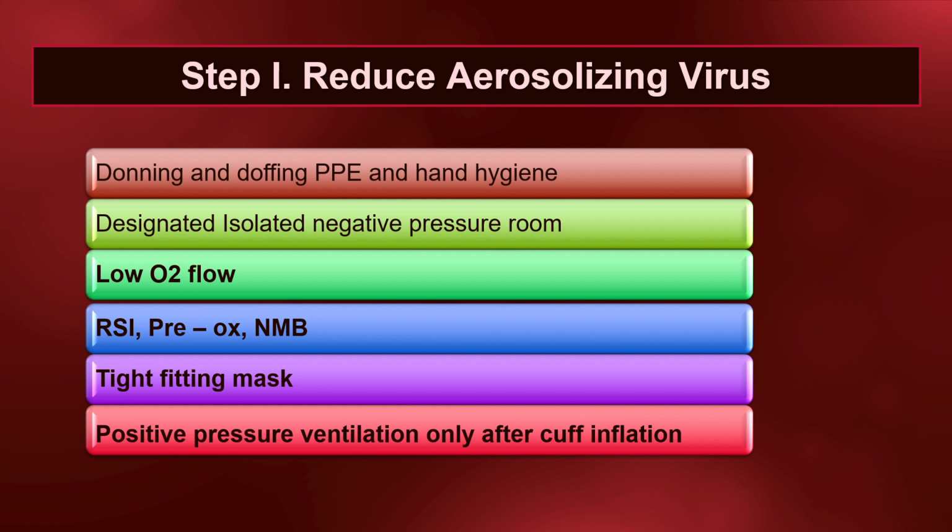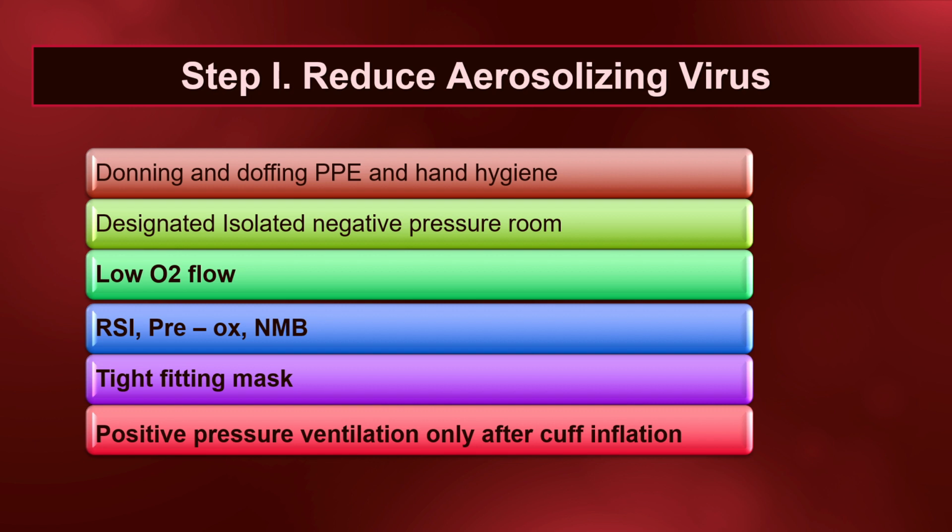Considering reduction of aerosolizing virus with respect to COVID-19, the most important things are donning and doffing of protective equipment and hand hygiene. There should be a designated isolated negative pressure room, which should have a minimum of 12 air changes per hour. Doors should be self-closing. The room should be well sealed. And exhaust from the isolation room should be at least 25 feet from other ventilation intakes or occupied areas. Also, low oxygen flow helps reduce aerosolizing virus.